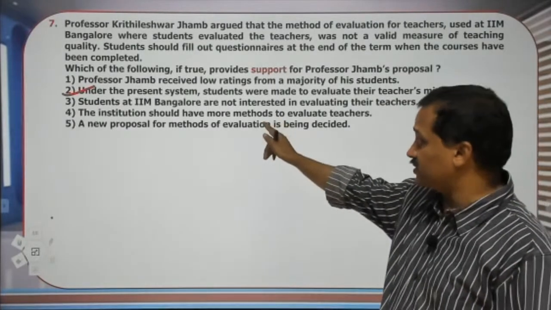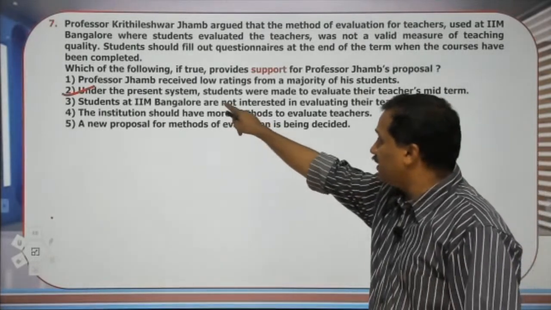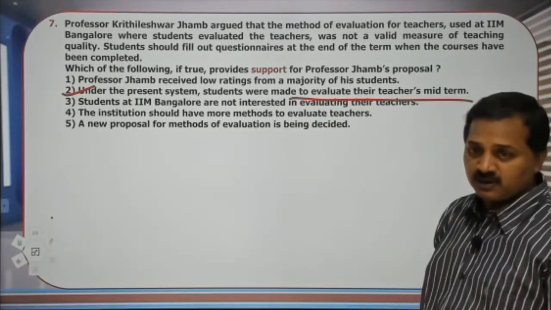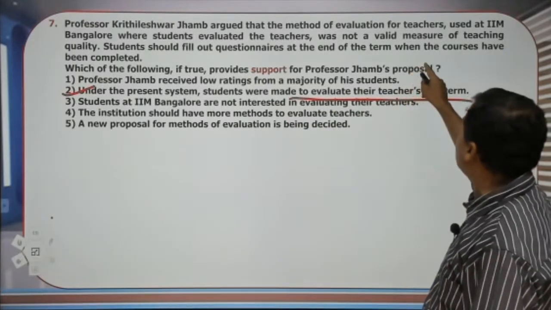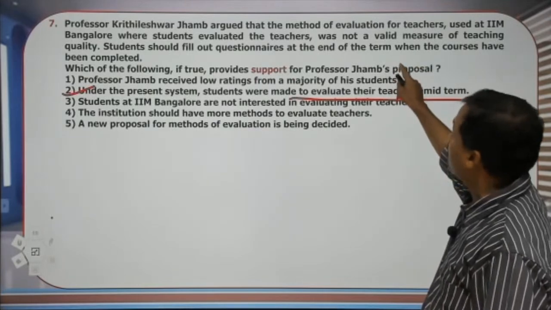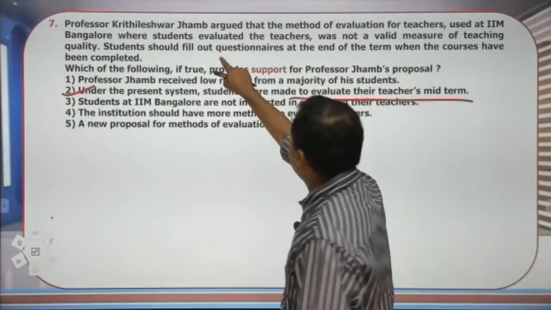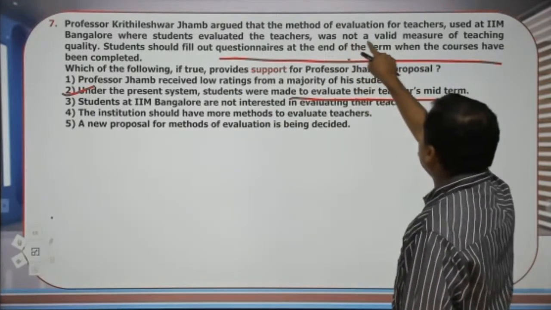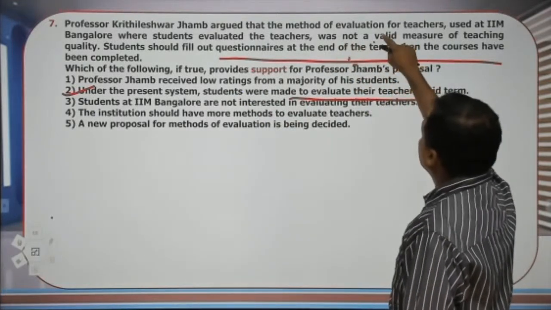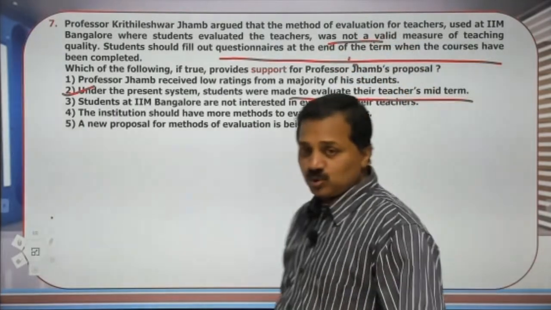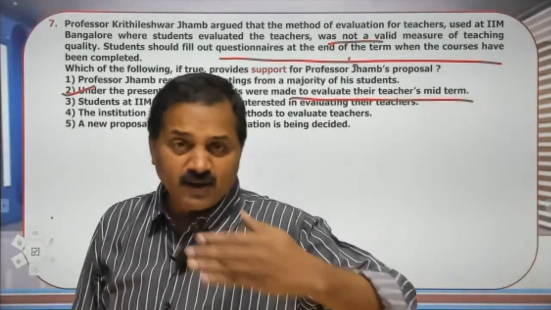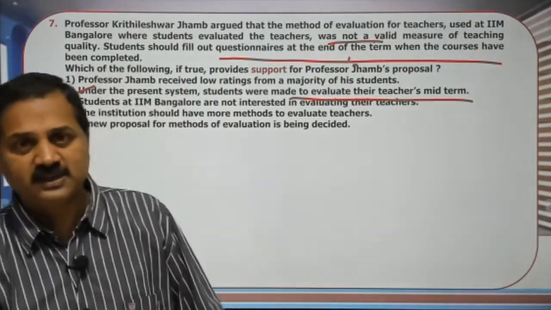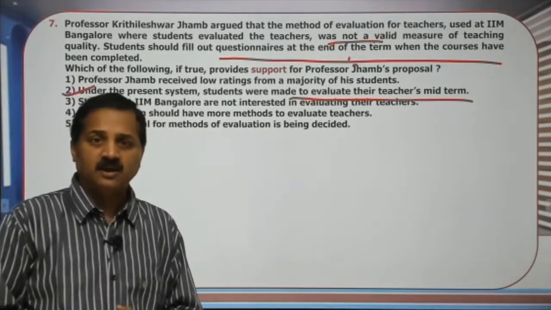The answer is the second. Listen, under the present system, students were made to evaluate their teachers mid-term. What is Professor KJ's suggestion? That students should fill out questions at the end of the term, and he says that mid-term is not a valid measure. So the evaluation at the end of the term is the valid measure, mid-term is not the valid measure. That is the essence of what Professor KJ says.